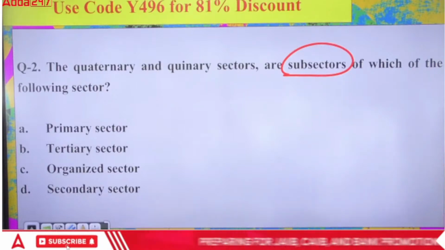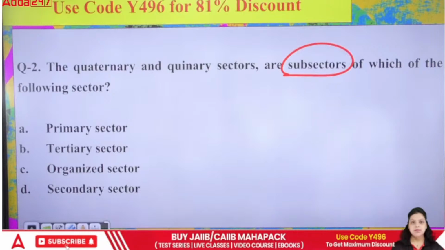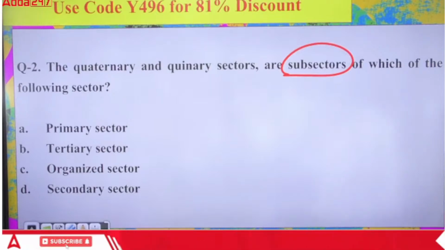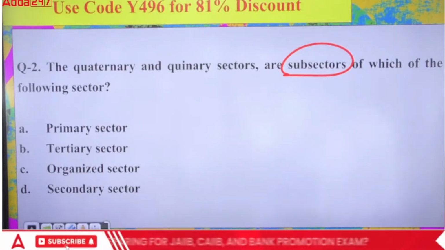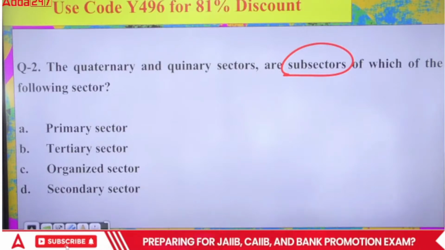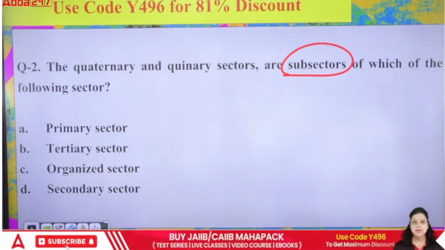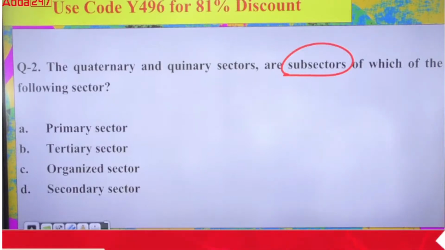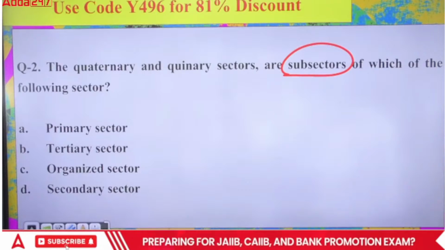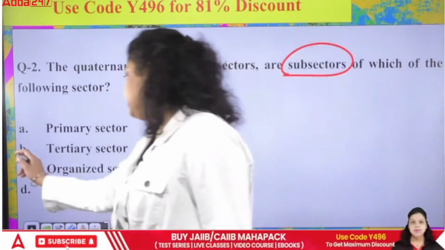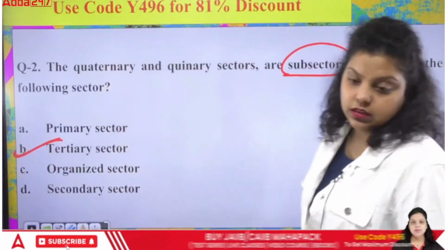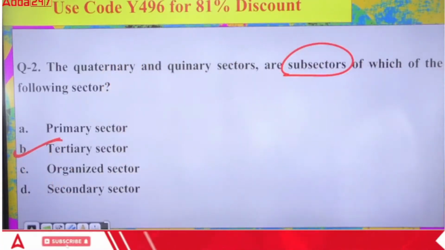A, B, C or D? Which of the following is correct? The right answer for this particular question will be tertiary sector. So these are the subsectors of the tertiary sector.